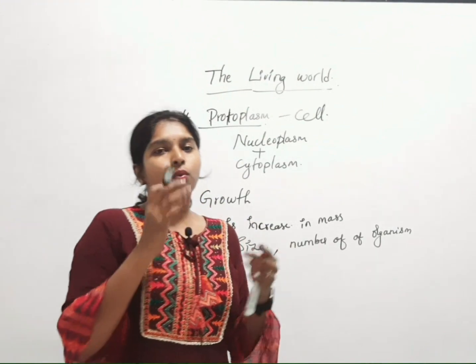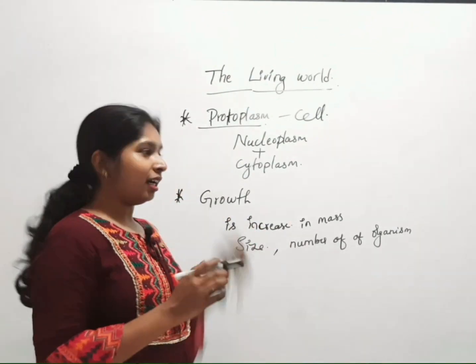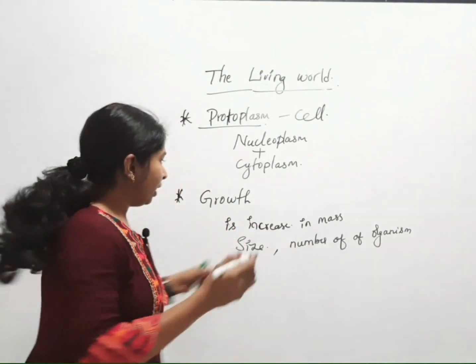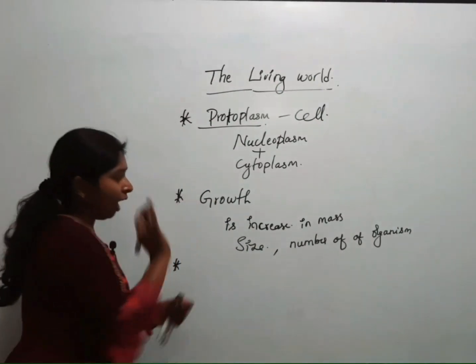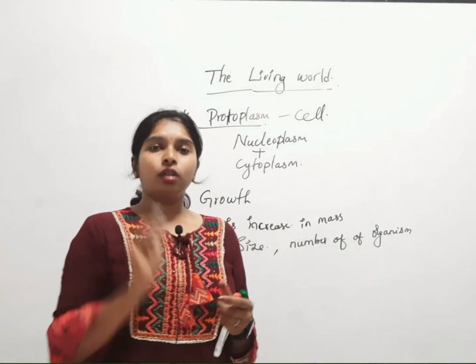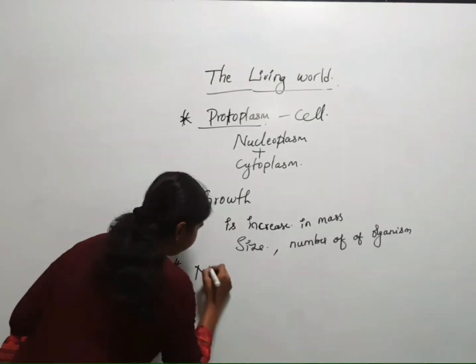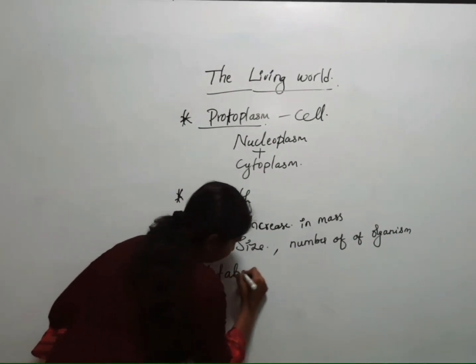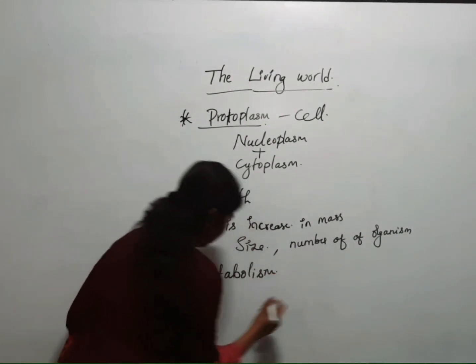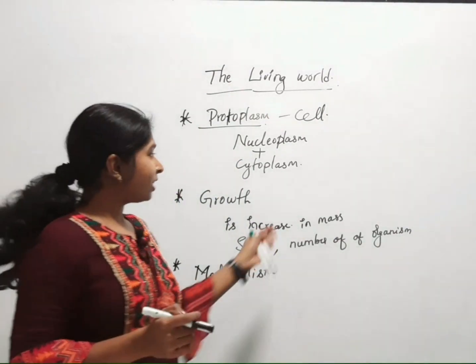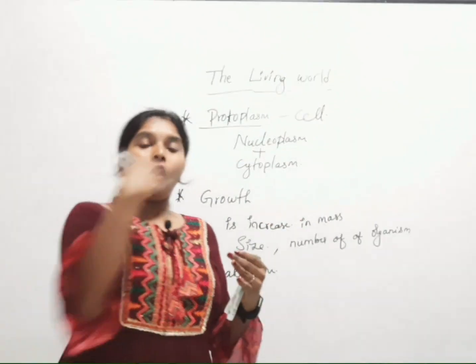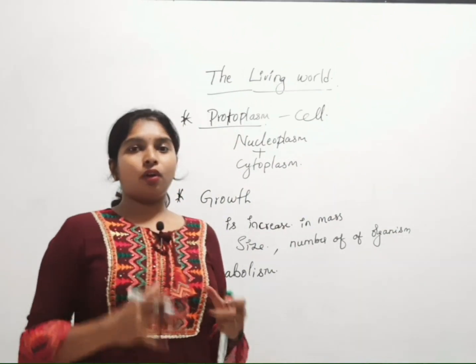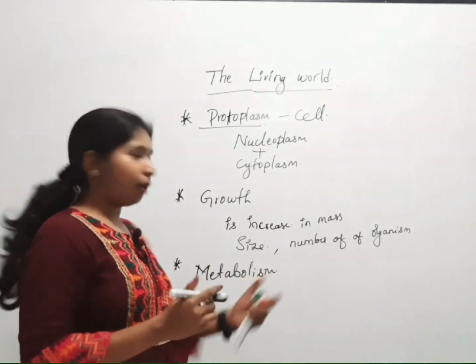So this is also one of the characters to define a living system. Okay, next character after the growth, it should show metabolism. It should show metabolism in cellular level or in the organ level or tissue level of an organization.